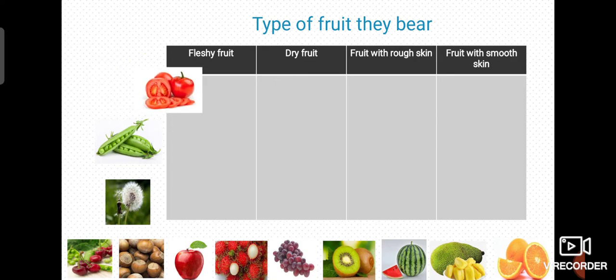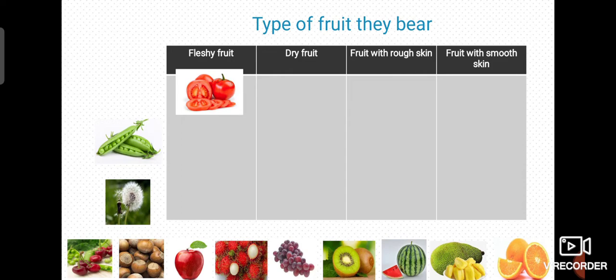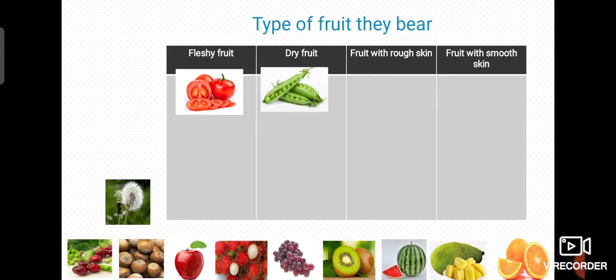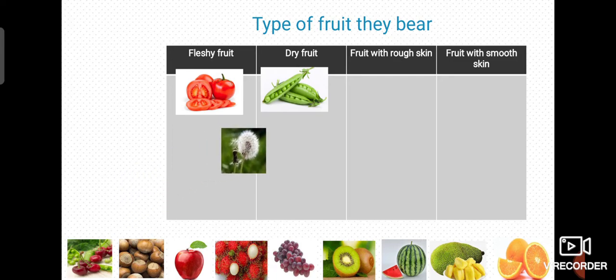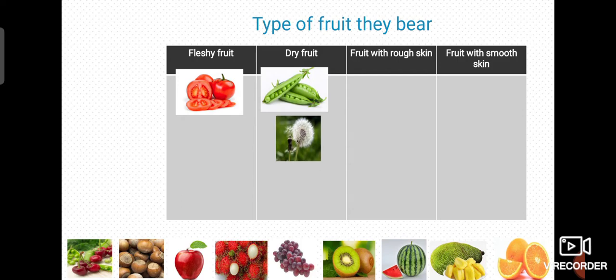What does the tomato go into? Awesome. It has a fleshy and juicy fruit, so it goes into the fleshy fruit. And then the peapods go into the dry fruit. They have a small amount of water inside. What about the dandelion? Yes, dandelion has a small amount of water in its fruit, so it goes to the dry fruit.